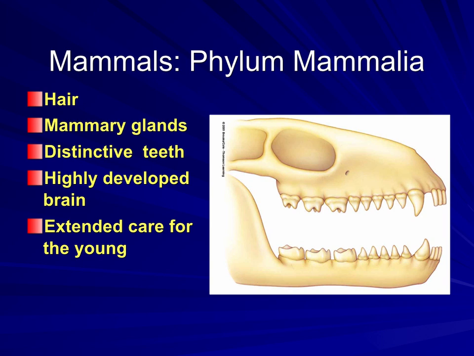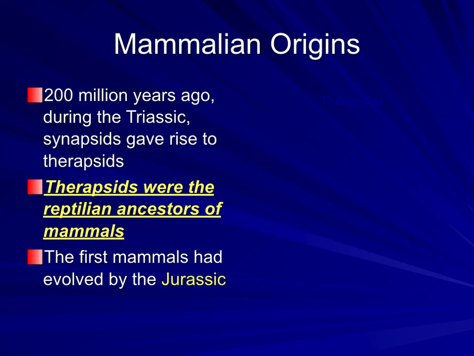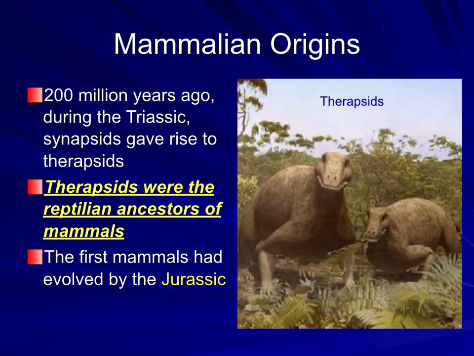So, specialized teeth and jaws, a more specialized advanced nervous system, and some domesticated species. Okay, if we go through and look at them, mammalian origins: 200 million years ago during the Triassic, synapsids gave rise to therapsids. Therapsids were the reptilian ancestors of mammals. The first mammals had evolved by the Jurassic.